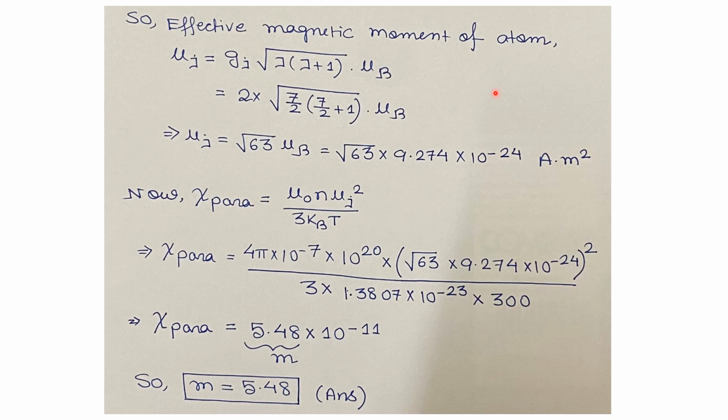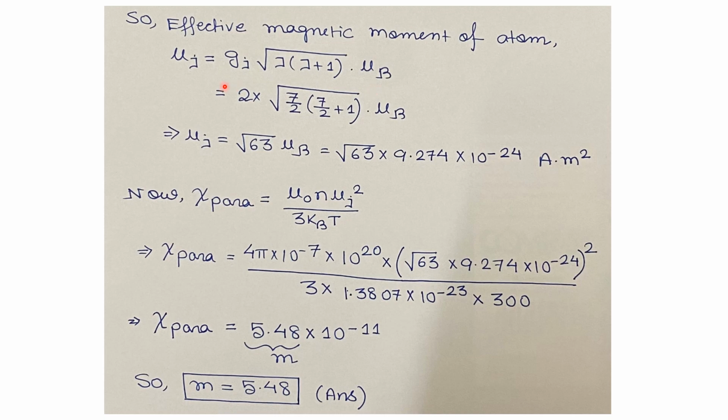Now we will calculate the effective magnetic moment per atom. The effective magnetic moment per atom is given by mu_J, which is given by this formula: mu_J equals g_J times root of J times (J plus 1) times mu_B. Here g_J is the Landé factor of the atom, J is the total angular momentum quantum number of the system, and mu_B is the Bohr magneton.